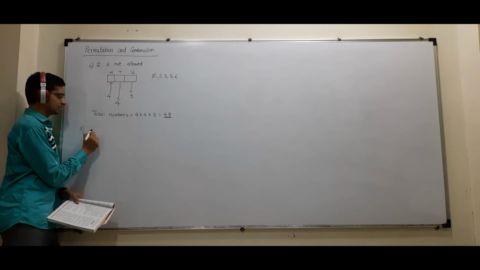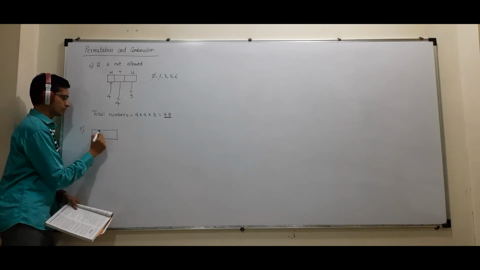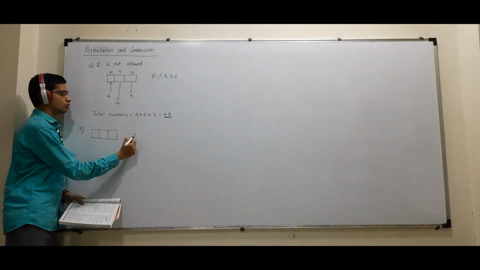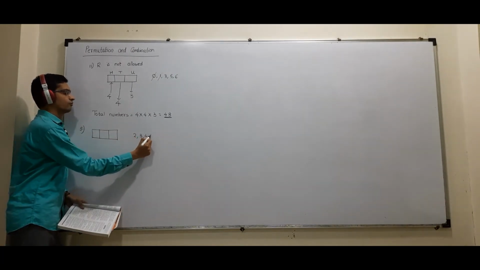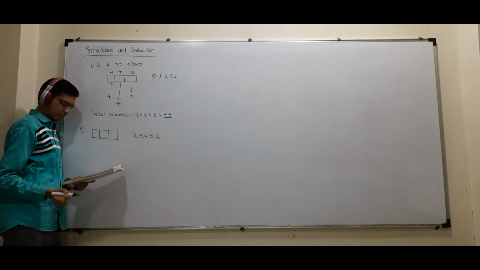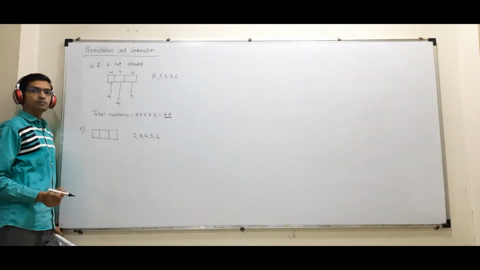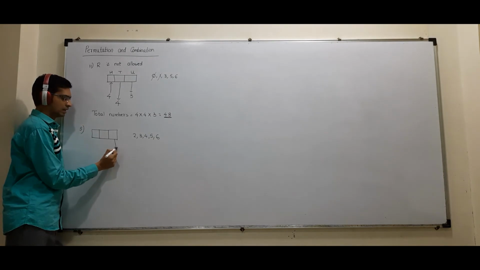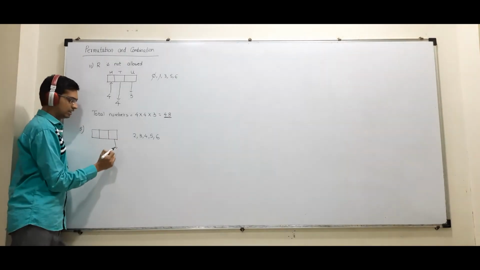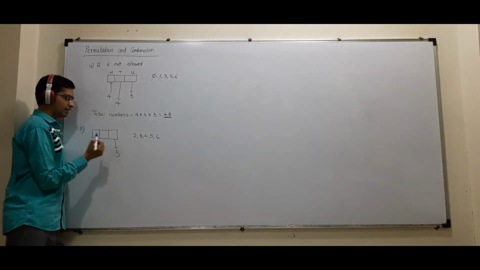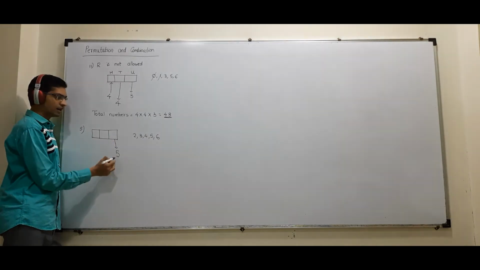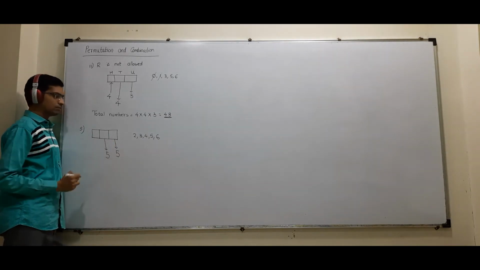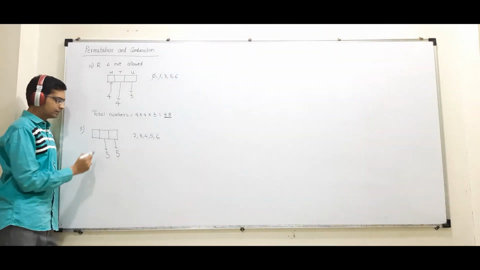Now the fifth one, again it is the same. How many 3-digit numbers can be formed using 2, 3, 4, 5, 6 if the digits are repeated? Means every number can be repeated, meaning no digit is illegal. So this place can be filled by 5 numbers. Out of 5 anyone. This also has a choice of 5 because repetition is allowed.